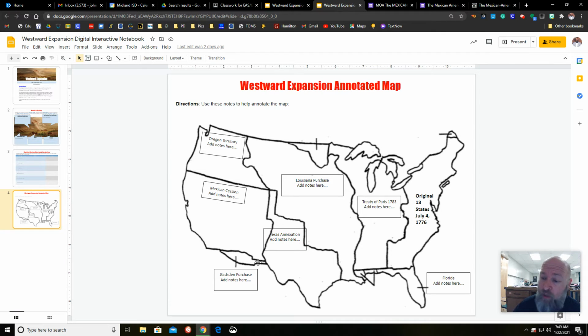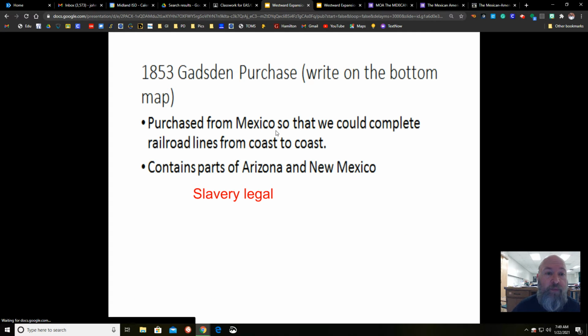So the United States wanted this little chunk of desert land in order to build the railroad. Mexico was happy to sell it after they lost all this anyway because it wasn't worth much, because its main value is to get from El Paso to San Diego. And since Mexico no longer owned El Paso or San Diego, they were willing to sell it. So here's the notes on that. 1853 gives chunks of Arizona and New Mexico. So, get that as well. Pause the video, type that in the Gadsden Purchase box.